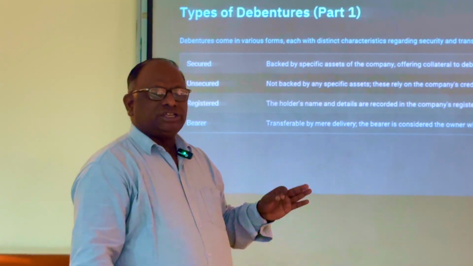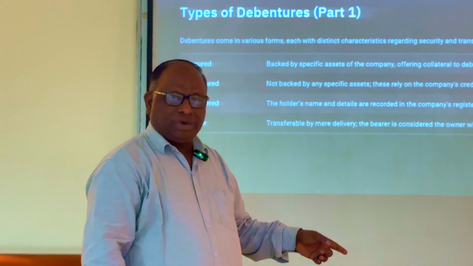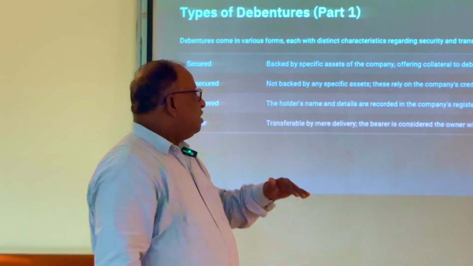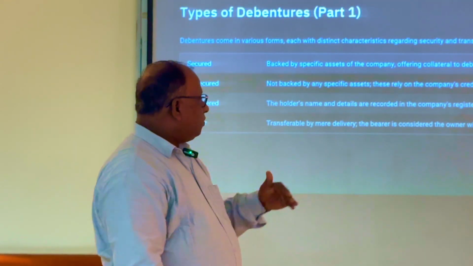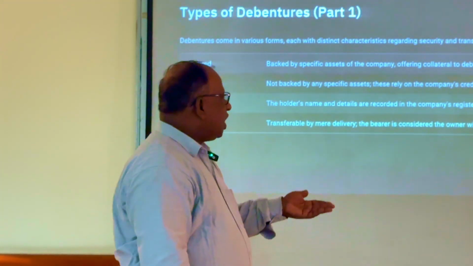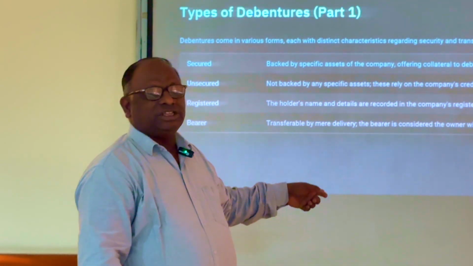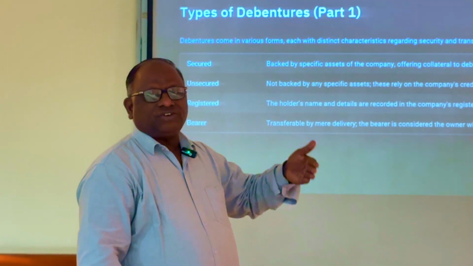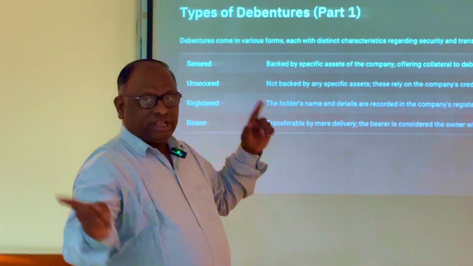Bearer debentures are not recorded or registered in the company's records, and they can be transferred by mere delivery to other people. Whereas in the case of registered debentures, if they are transferred to others, a transfer deed should be executed and the company should be informed.